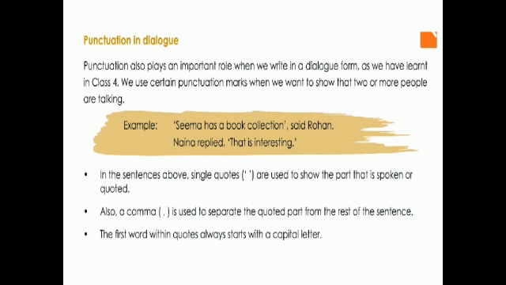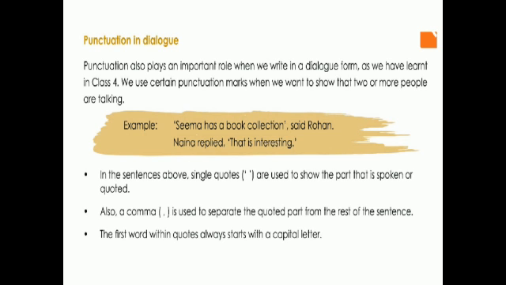So this is the first thing about the quotes. A comma is used to separate the quoted part from the rest of the sentence. So what we are quoting and the rest of the sentence, that is the person, we have to separate using a comma. The first word within quotes always starts with a capital letter. So whenever we are writing the quotes, either the sentence starts with the quotes or the sentence is ending with the quote.